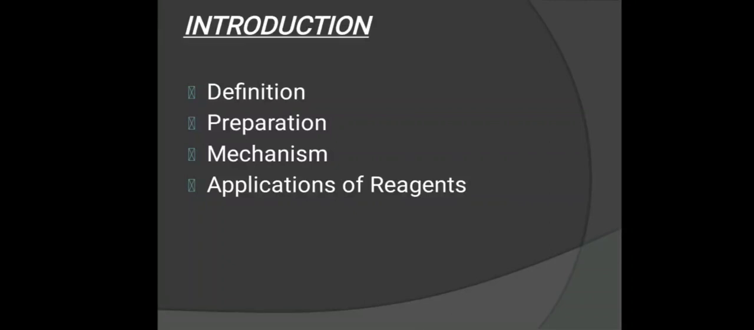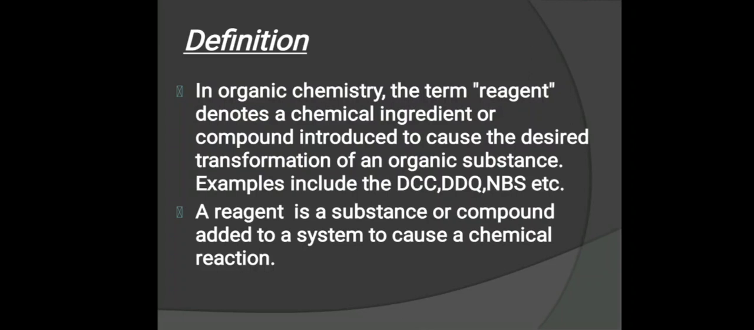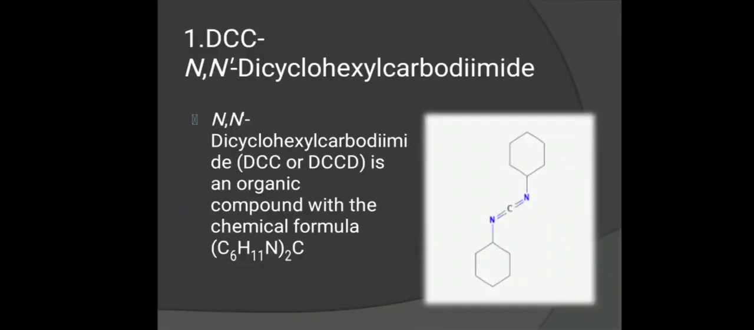A reagent is a chemical compound that we use in a system to make the reaction proceed. That means, in organic chemistry, the term reagent denotes a chemical compound introduced in a system to cause a reaction, or to cause transformation of reactant into product. Some examples: DCC, DDQ, NBS, etc. Second definition: a reagent is a substance or compound added to a system to cause a chemical reaction.